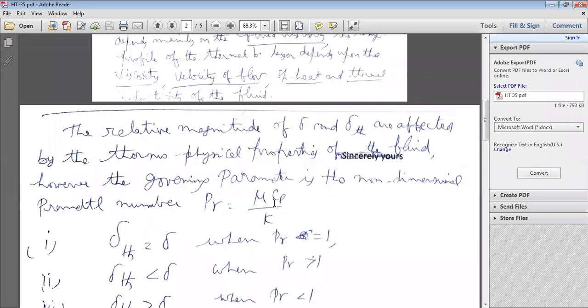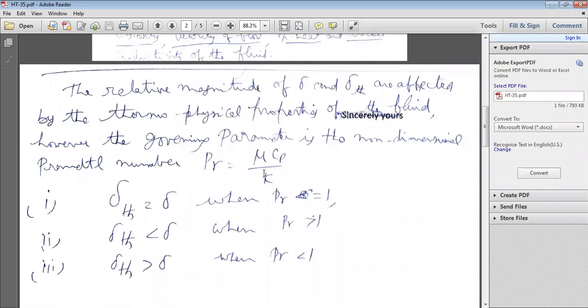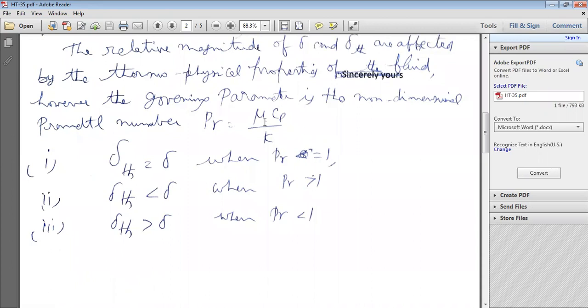That's why they are thermophysical properties: mainly viscosity, specific heat Cp, and thermal conductivity K. After calculation of the Prandtl number, which is the governing parameter, we verify the relative magnitudes of the hydrodynamic boundary thickness delta and thermal boundary thickness delta TH. Prandtl number is mu Cp by K, okay?